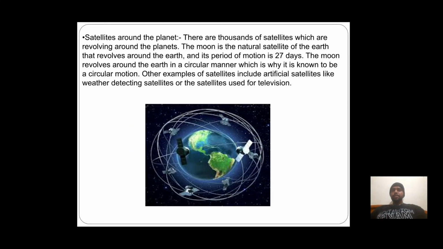Satellites around the planets. There are thousands of satellites which are revolving around the planets. The moon is the natural satellite of the Earth that revolves around the Earth, and its period of motion is 27 days. The moon revolves around the Earth in a circular manner, which is why it is known to be circular motion. Other examples of satellites include artificial satellites like weather detecting satellites or satellites used for television.